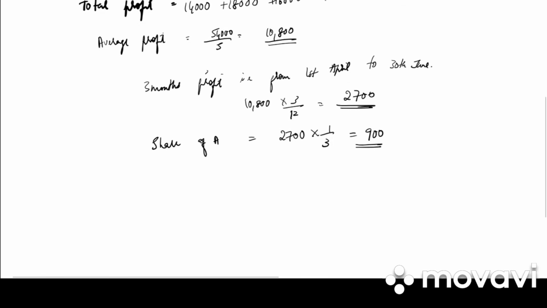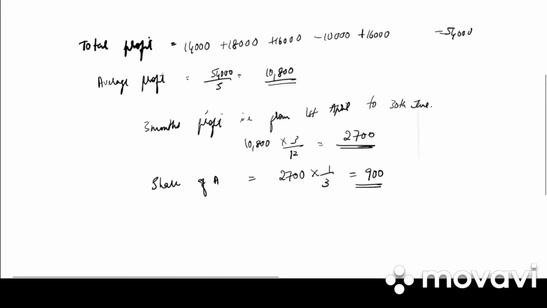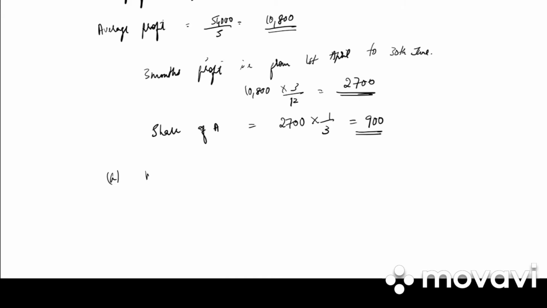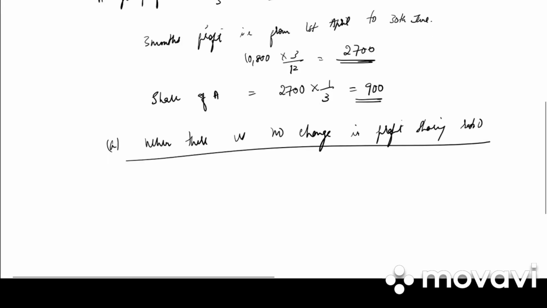So first we found out the average profit. Then we find out the profit from 1st April to the date the partner has died. And then we find out the share of deceased partner. So they have given us 2 cases. Case 1, when there is no change in profit sharing ratio. What is the journal entry?